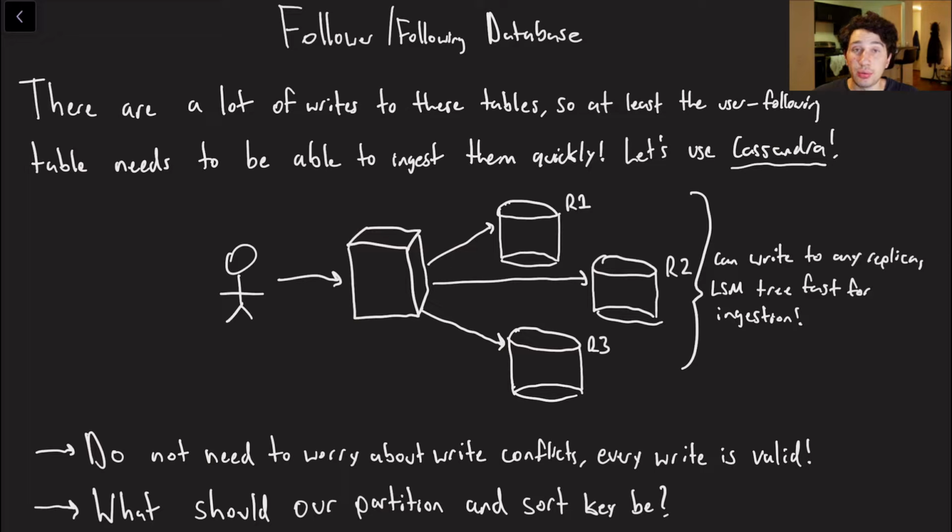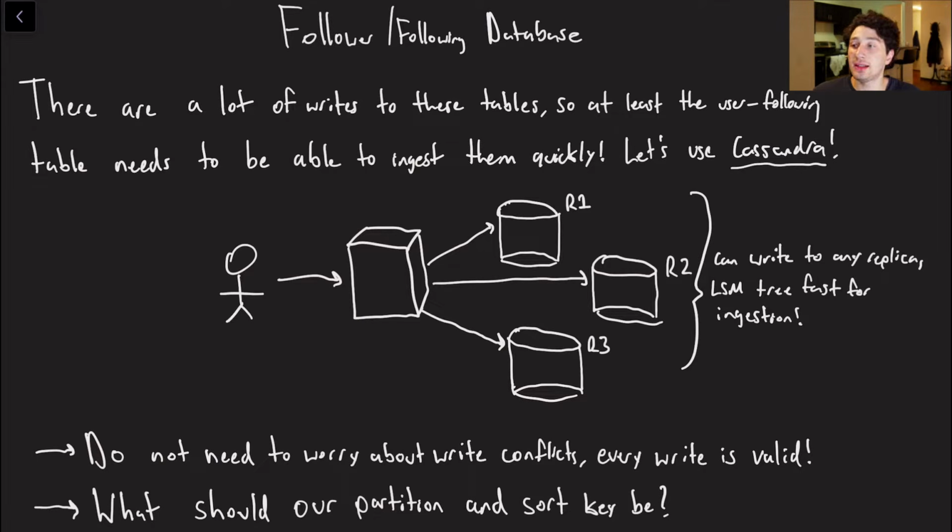Cassandra is very good in terms of its write throughput for a couple of reasons, one of which is that it uses leaderless replication, so writes can go to any replica. Another is that it uses LSM trees, so writes are first buffered in memory. But the point here is that, like I mentioned, we don't really have write conflicts to worry about in the relationship of a user and their follower, because at the end of the day, you're just merging them all together, right?